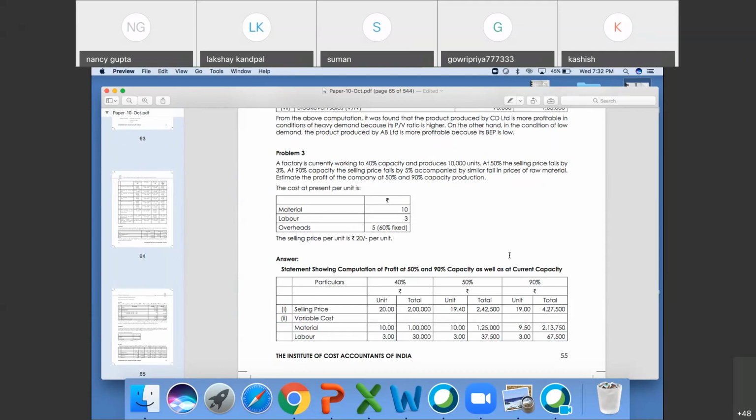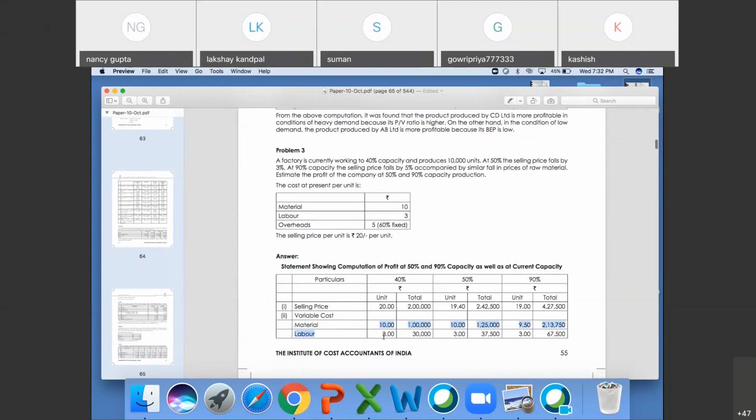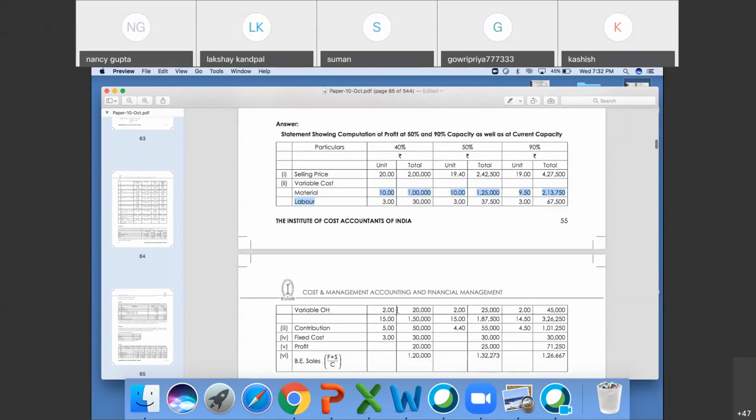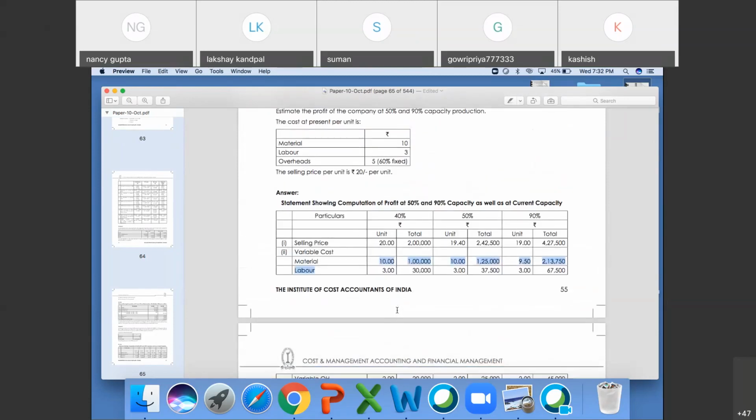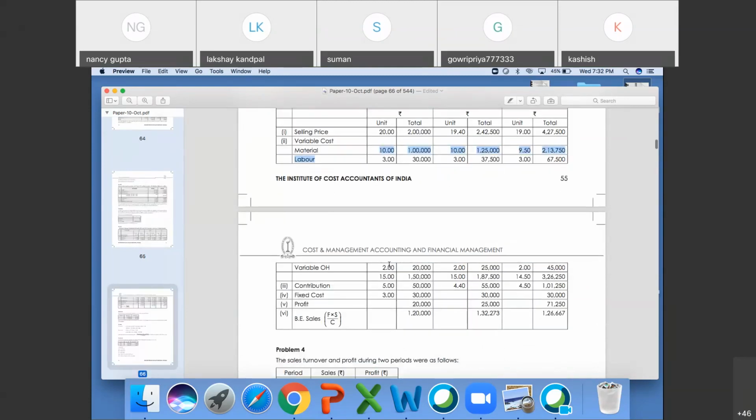Material is 10, labor is 3, and 60% of the overhead is fixed. 5 into 60% and 40%, 5 into 40% will be 2. 10 rupees and 3 rupees, then 3 rupees and 2 rupees. 2 rupees will be your variable overhead.